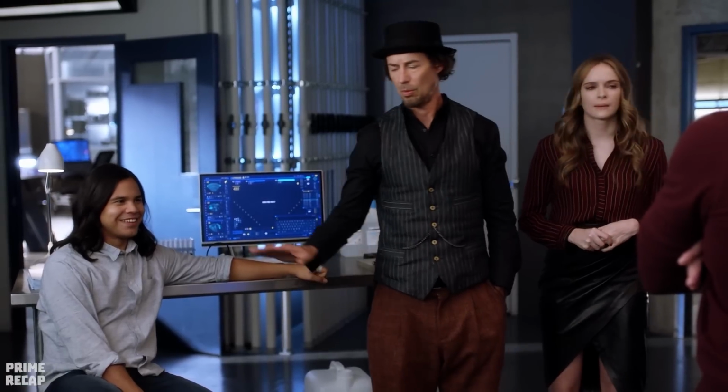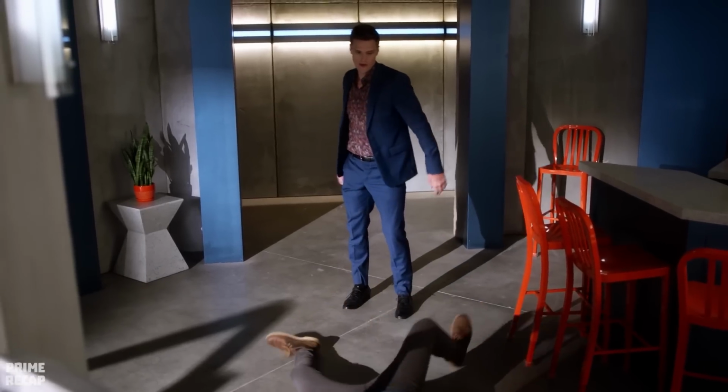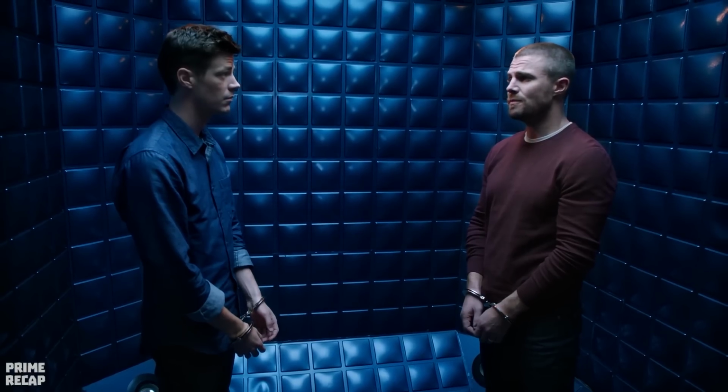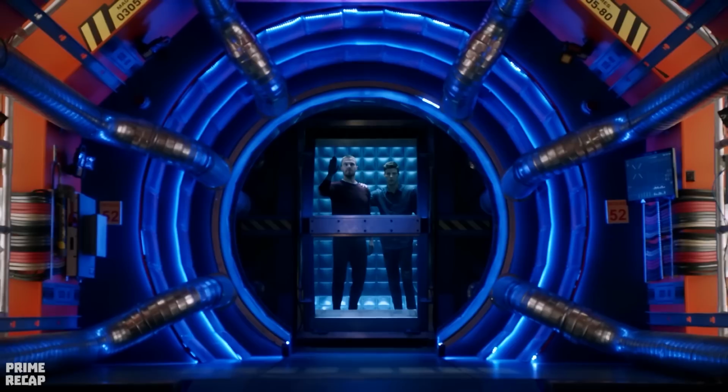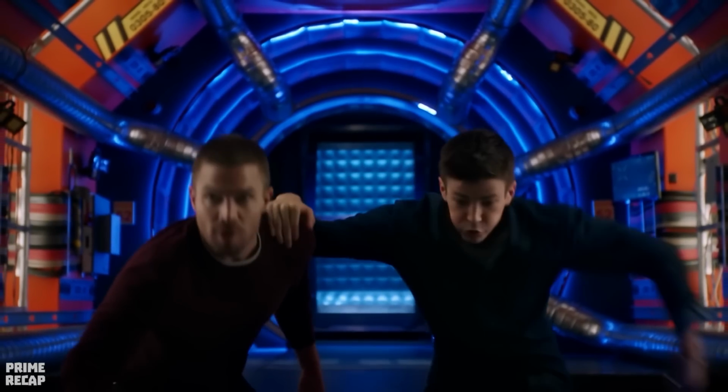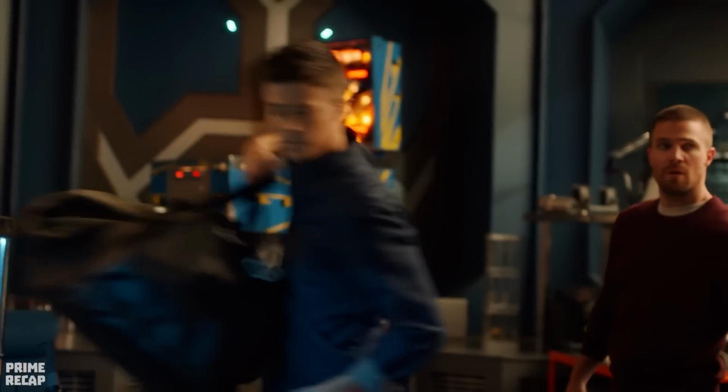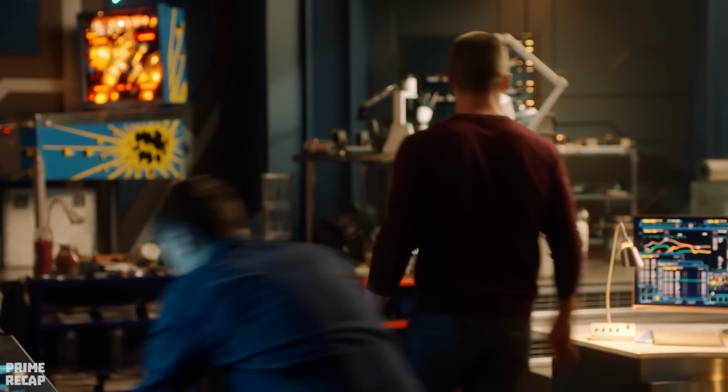Unable to understand what is going on, the team decides to set up an ambush to imprison Barry and Oliver in a cell capable of neutralizing Flash's powers until all doubts are cleared up. In an attempt to find out what's going on, Barry devises a plan to get to Earth 38 and enlist the help of Kara Danvers to fix whatever has happened. After burning the blocker, Barry guides Oliver so that he can use his new powers to get them out of that prison. After getting out of there, the pair go in search of the extrapolator, a device that will allow them to travel to Earth 38.